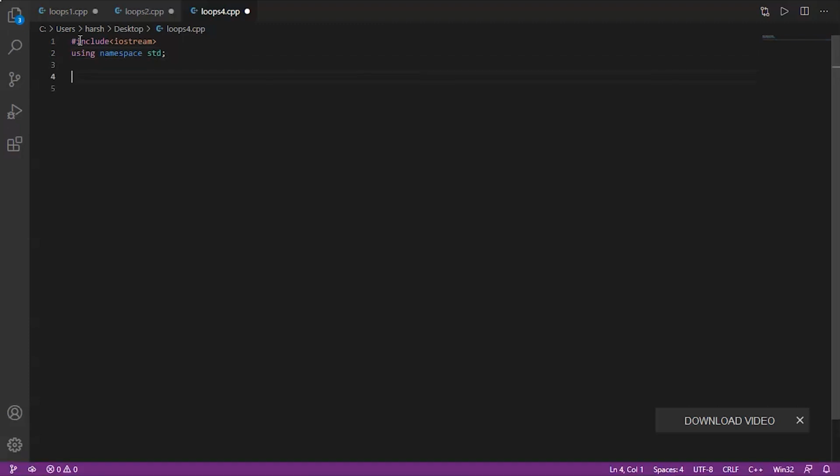Now in this program, all we have to do is print the sum of all the digits from 0 to 9. So let's start. We'll write int main. So now let's first of all declare a counting variable sum and initialize it with 0.